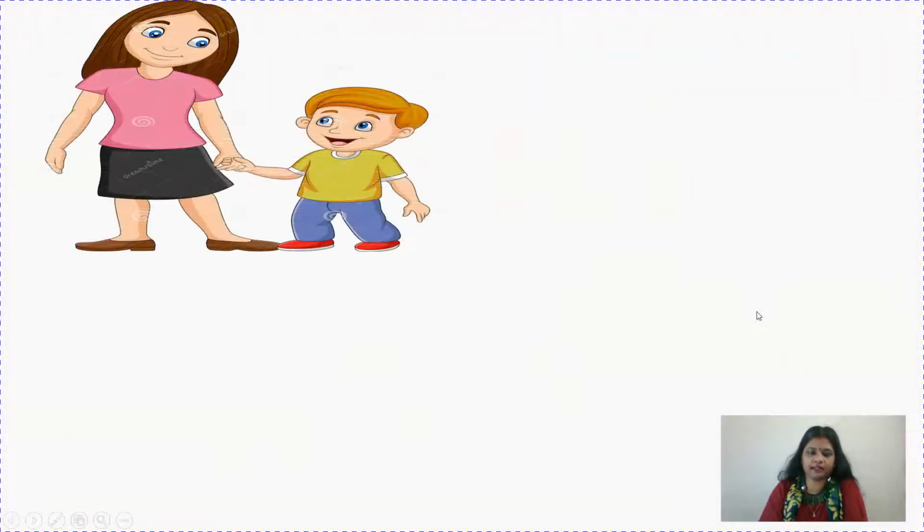Children, like in the first picture we can see a mother and her son. So when I say mother and when I say son, are they naming words? What do you think? Yes, mother is the name of a person, right? And son is also the name of a person. Children, can we give them some name? Suppose mother's name is Ria and son's name is Prabhu. Fine. So children, whether we say mother or son or Ria or Prabhu, all these are names. Okay, they are naming words.